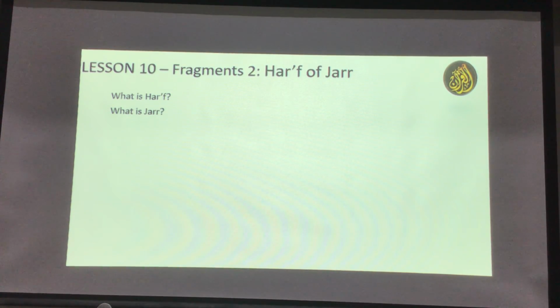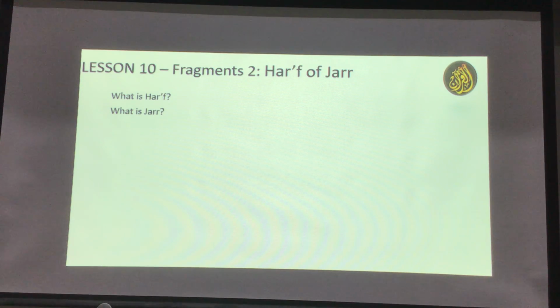Remember we talked about there are three kinds of words. That's our first lesson. There are three kinds of words in Arabic: ism, fail, and harf. So we're going to talk about harf today. And this is also very common. It is so common that scholars like Ibn al-Qayyim wrote books about only harf, not for the grammar, but on how Allah subhanahu wa ta'ala used different types of harfs in different places of the Quran. Anyway, harf is something like a preposition, but not exactly, though very similar to our English prepositions. It doesn't make any sense unless there is a word after it. So we're going to talk about harf today.